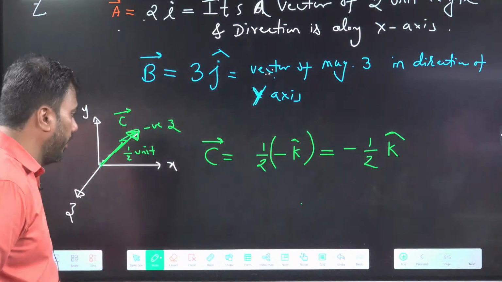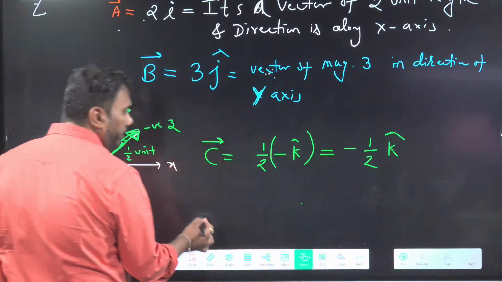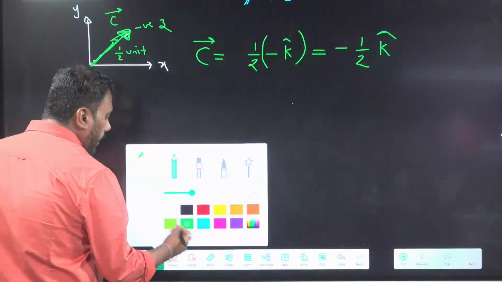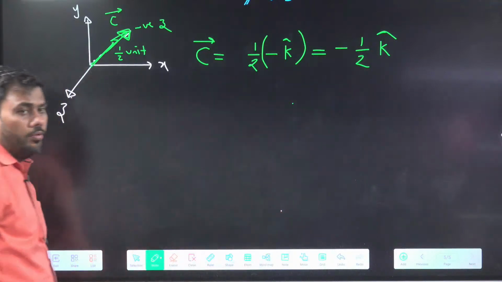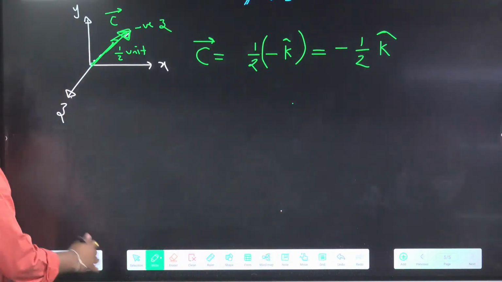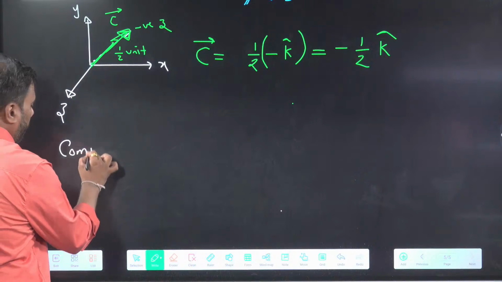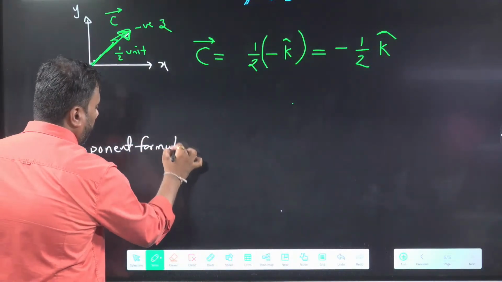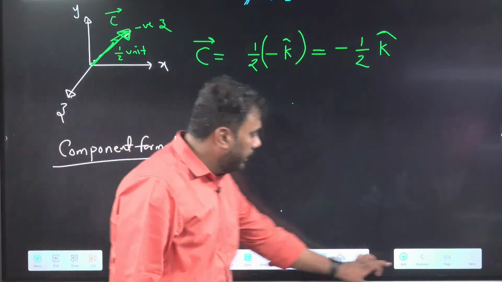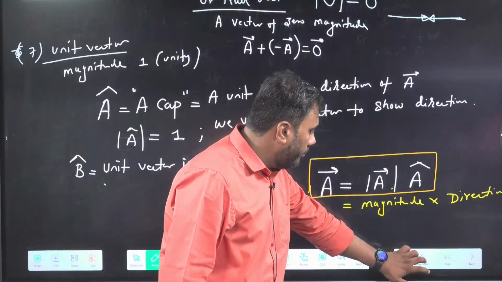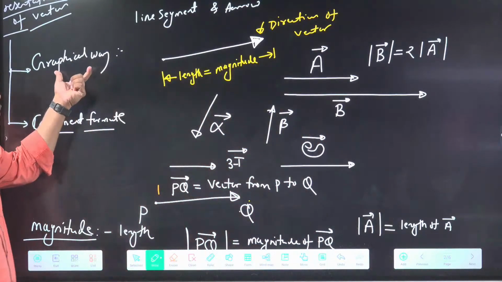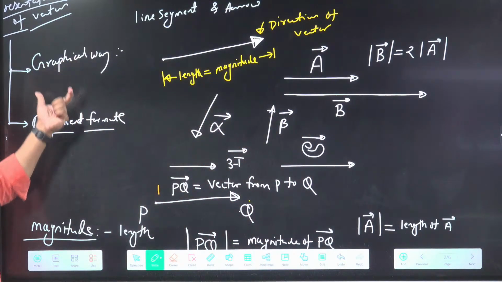Yes. Okay, very good. So now we have learned enough to understand the analytical or component format to represent a vector. If you remember, in the start I told you that we will represent vectors in two ways.